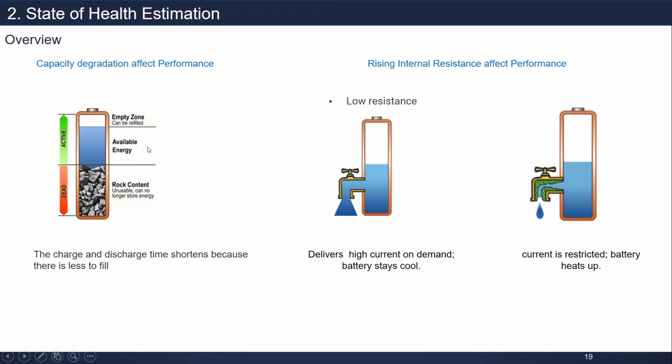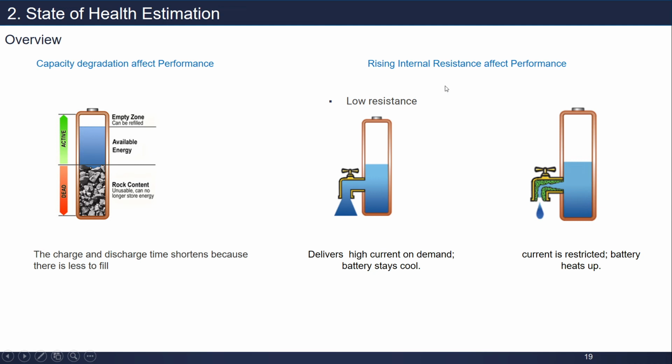Here is an illustration of why the battery keeps getting shorter over time: this is the active or available energy, or empty zone, that can be refilled, while this is the rock content, which is unusable and no longer stores energy. Even though we charge, there is still dead space here that cannot be charged anymore. This is related to capacity degradation.